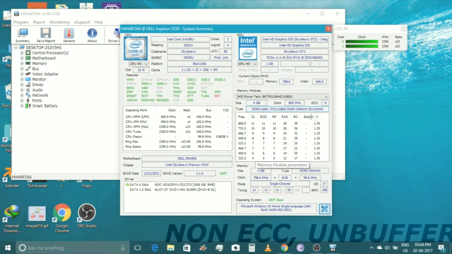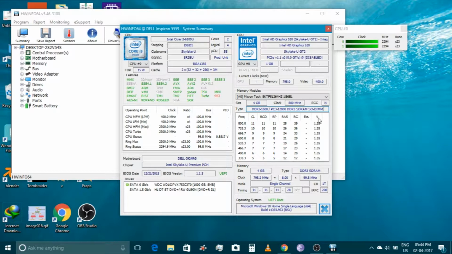And the last thing is the voltage guys. If you can see the V tab over here, the voltage is 1.35 volt, and this is the kind of voltage you're gonna find in all these modern laptops with the ultra power, and we also call it a low voltage RAM actually, if you came across this name. So it's an ultra low voltage RAM with DDR3 1600 megahertz, SODIMM form factor.